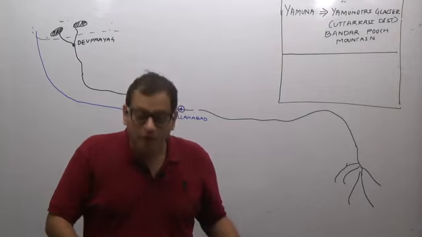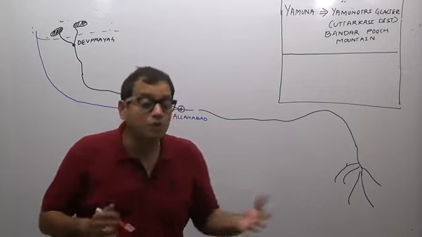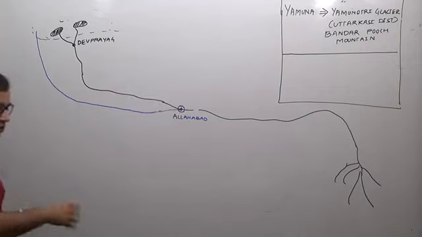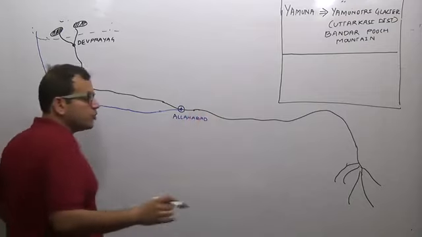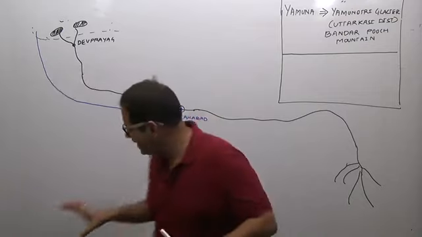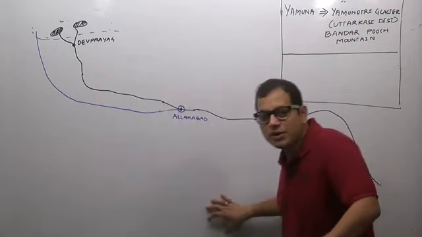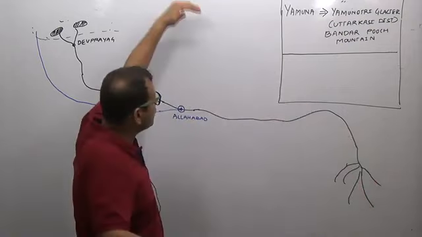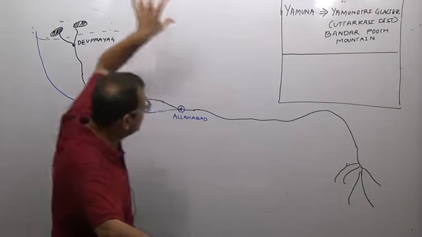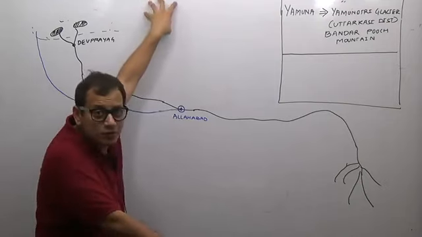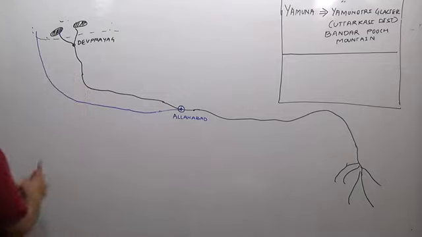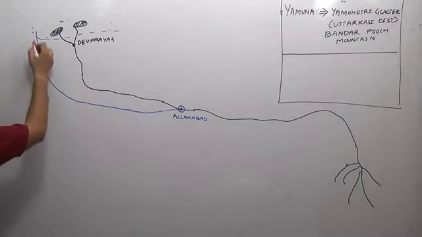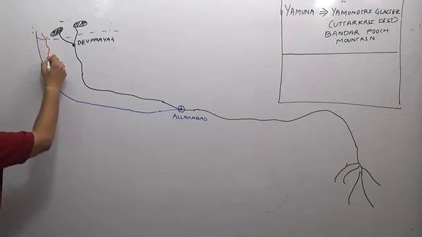Now, we will do the important tributaries of river Yamuna. Some tributaries of Yamuna originate in the peninsular plateau region, while some originate in the Himalayan region. The northern part obviously is the Himalaya, and the southern part is the peninsular plateau region. One of the most important tributaries of river Yamuna here is river Tons.